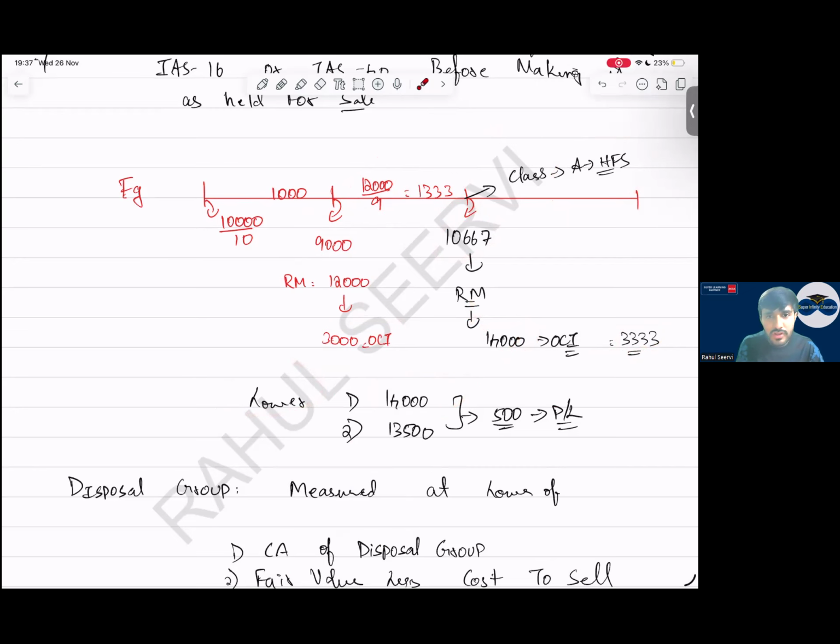What is the fair value less cost to sell? 13,500. Why? 14,000 minus 500 cost to sell. This 500 I record into P&L. Will I offset with the OCI balance? No. It will go to P&L, simple.